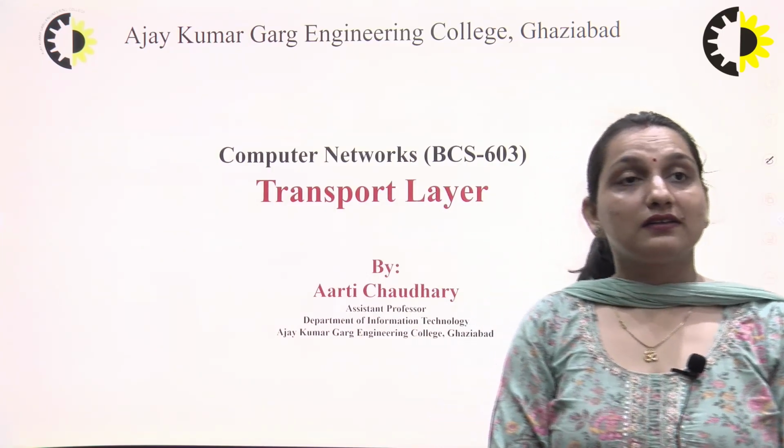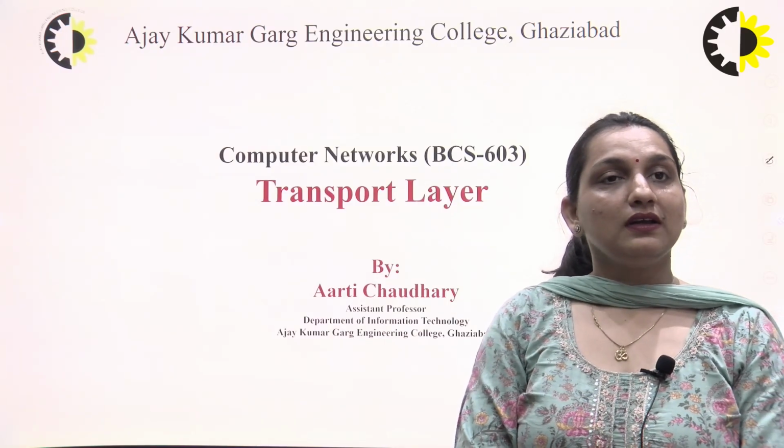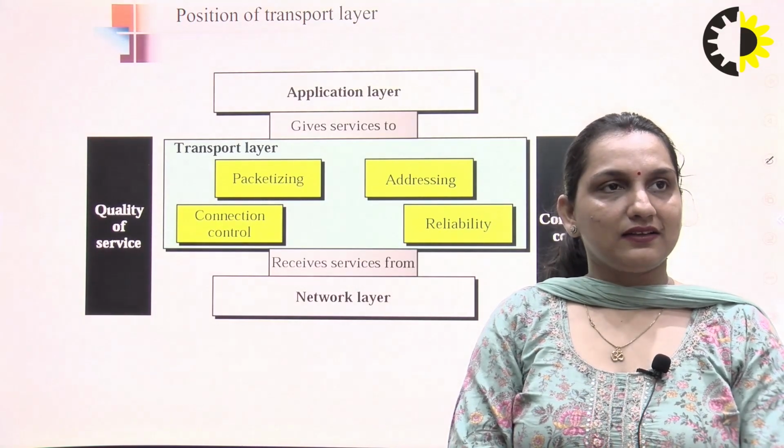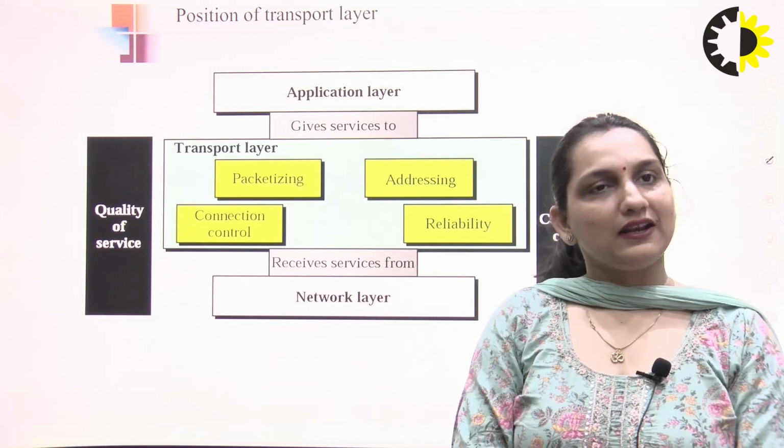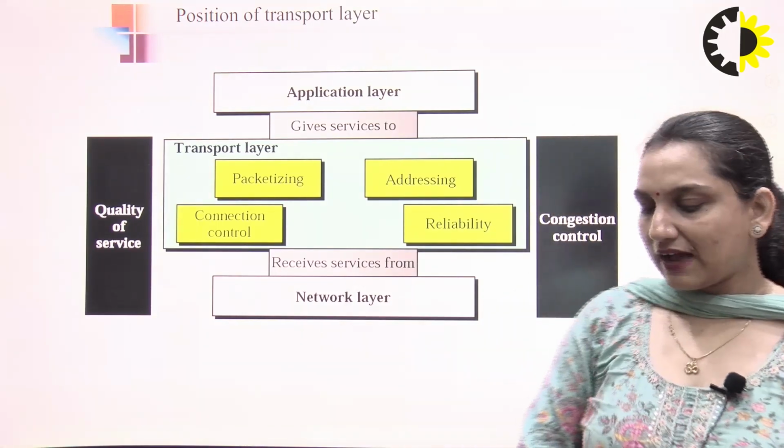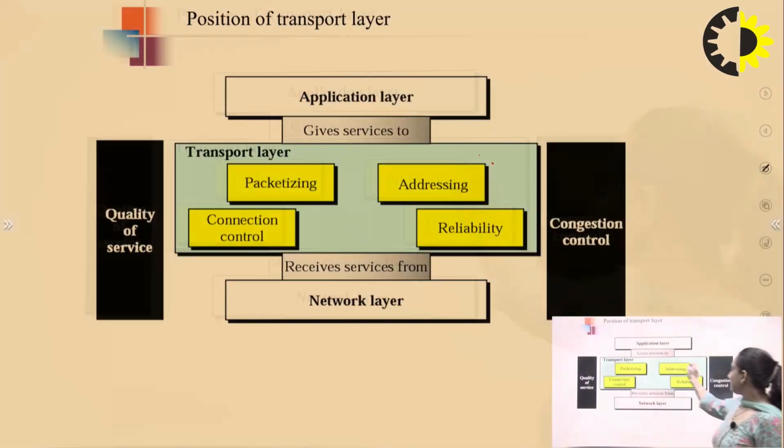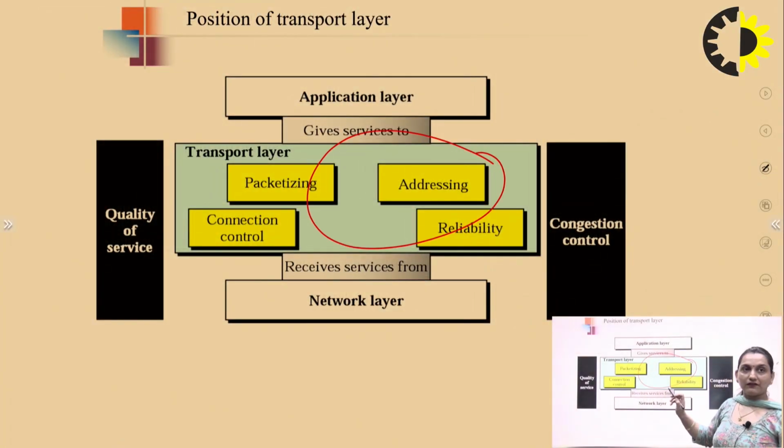The data comes from the application layer and goes to the network layer, so in between we have the transport layer. What are the things we can do in the transport layer? One is packetization. We have to arrange a packet, and the packet has to be sent from source to destination. The main concept is packetization, in which we add a sequence number to it.